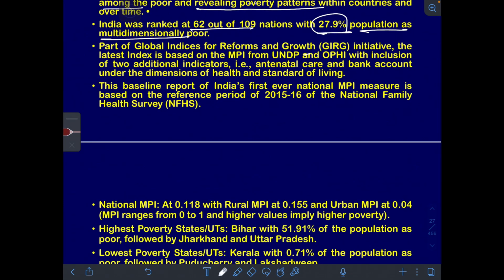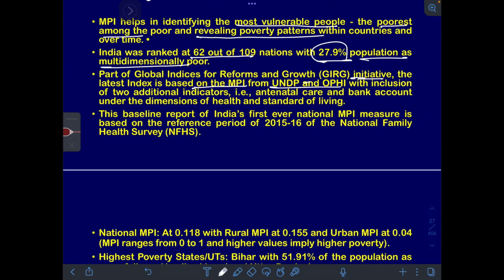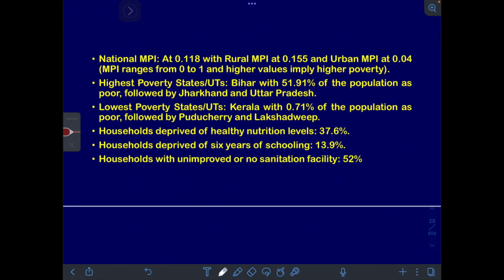Part of the Global Indices for Reforms and Growth Initiative, the latest index is based on the MPI from UNDP and Oxford PHI, with inclusion of two additional indicators, that is antenatal care and bank account, under the dimensions of health and standard of living. This baseline report of India's first ever national MPI measure is based on the reference period of 2015-16 of the National Family Health Survey. National Multidimensional Poverty Index is at 0.118 with rural MPI at 0.155 and urban MPI at 0.04. The index ranges from 0 to 1, and higher values imply higher poverty.